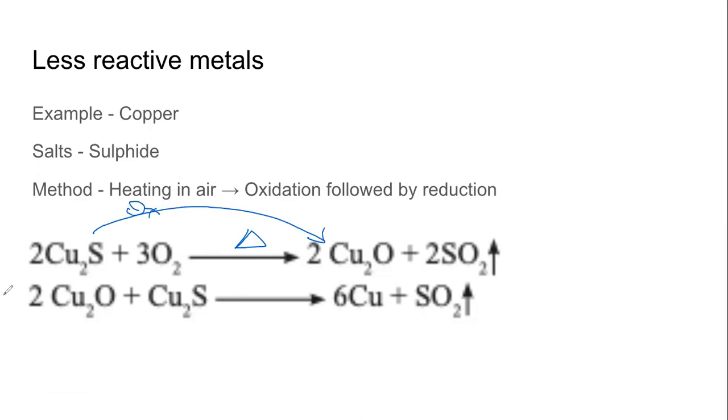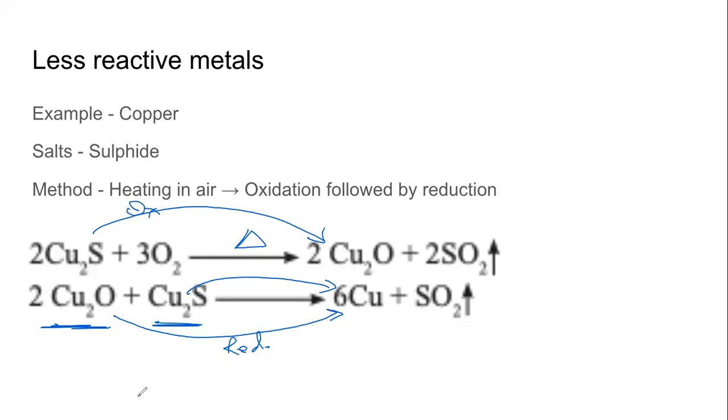And if we continue heating that, this copper oxide will now react with copper sulfide. Very interesting. This is why I said the reaction happens a little bit different. So the ore itself acts as the reducing agent. Now copper oxide is reduced to copper. This is reduction. Also, this copper sulfide changes into copper.